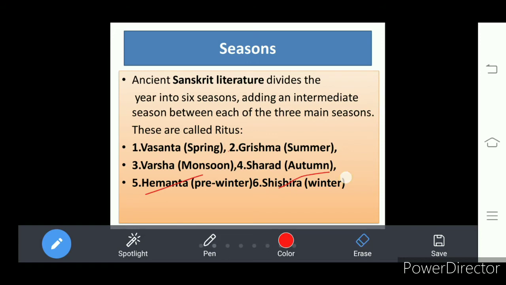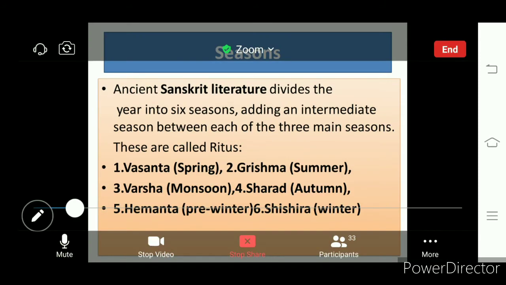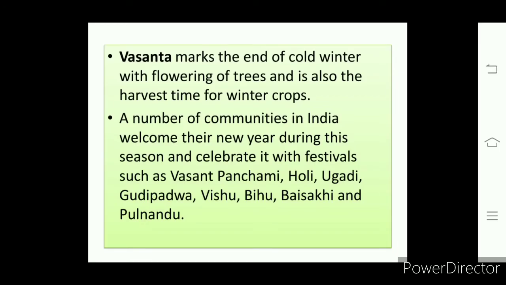Okay, these are the six seasons we experience. These are stated by the ancient scholars. Which scholars? Ancient scholars have stated this. Every season is connected with certain festivals. Especially we see that all these have connection with agricultural operations. Our festivals are connected with agricultural operations.